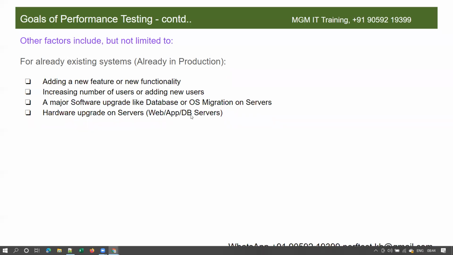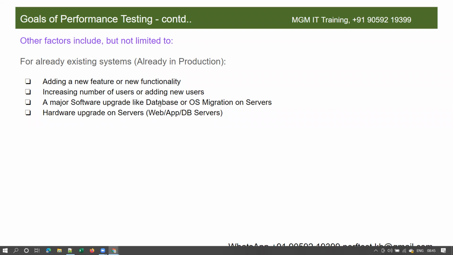We'll discuss the purpose of the web server, application server, and database server in detail in the coming sessions. Whenever there is a hardware or software upgrade, we have to do performance testing. Clear guys?